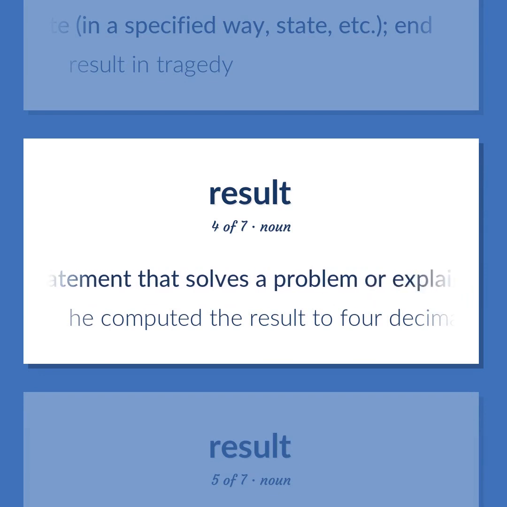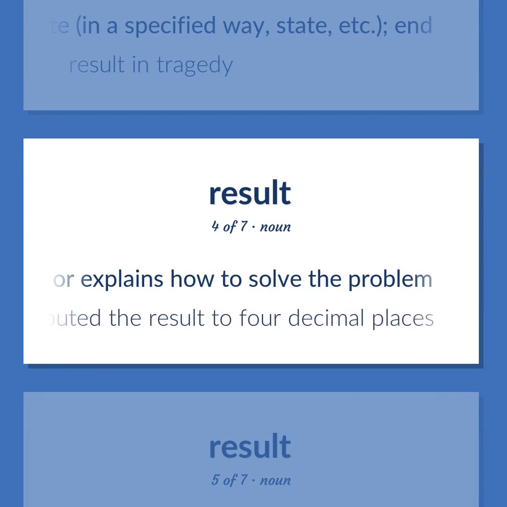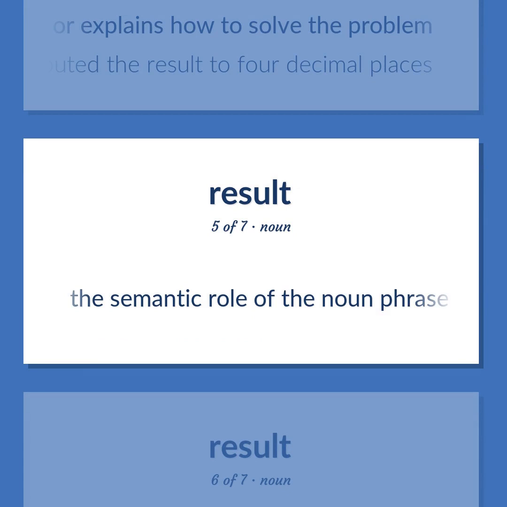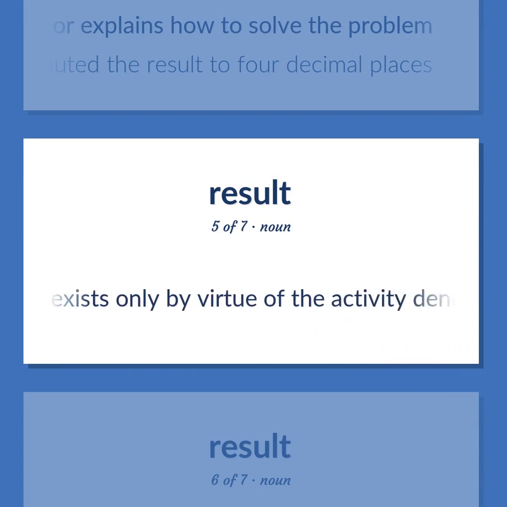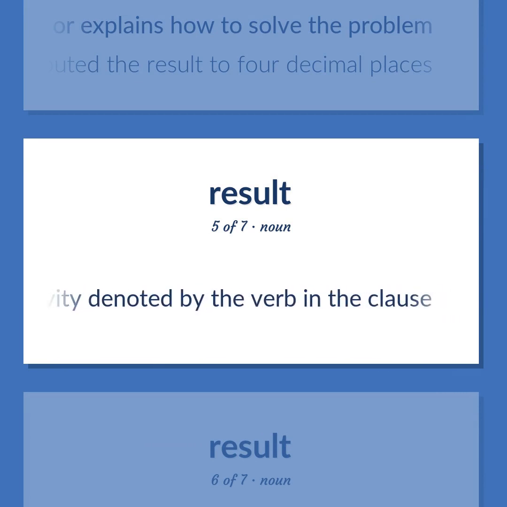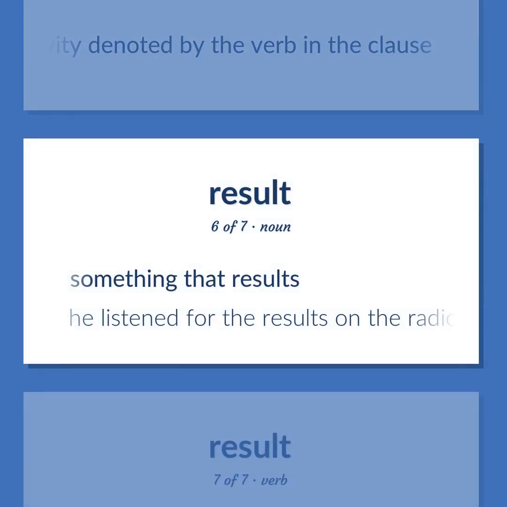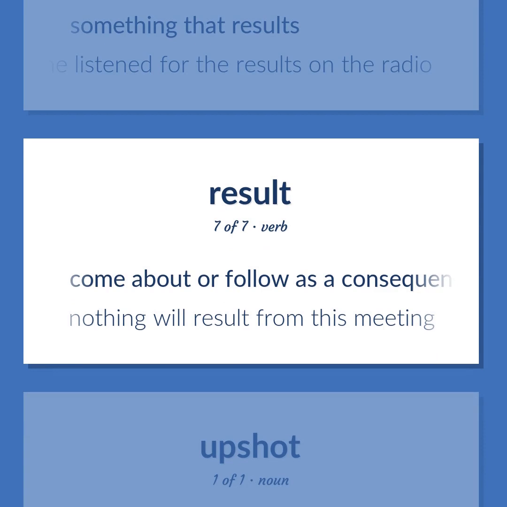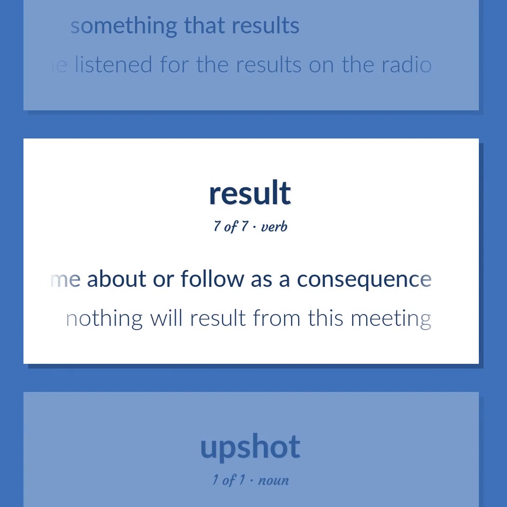A statement that solves a problem or explains how to solve the problem. He computed the result to 4 decimal places. The semantic role of the noun phrase whose referent exists only by virtue of the activity denoted by the verb in the clause. Something that results. He listened for the results on the radio. Come about or follow as a consequence. Nothing will result from this meeting.